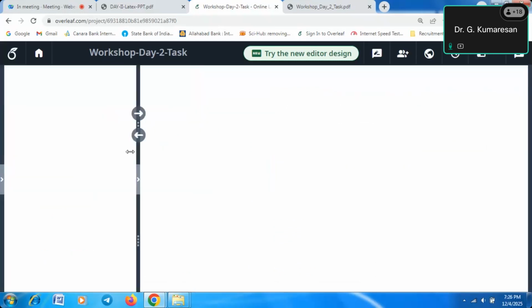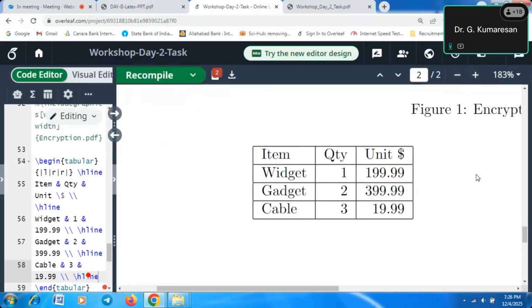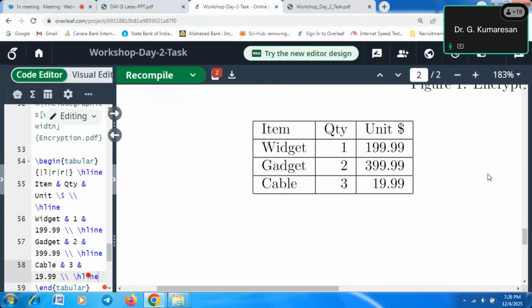Based on our interest, we can write our text and draw our table. What is the difference between a normal table and a LaTeX table? Alignment and text quality, and we can give the color also, slash color name. So there are a lot of advantages.